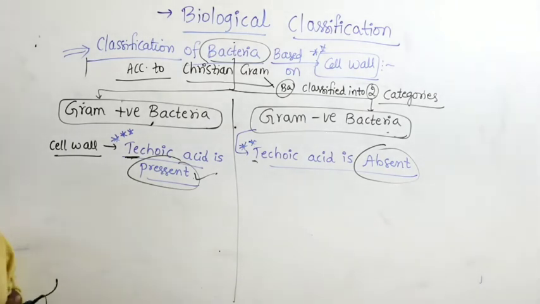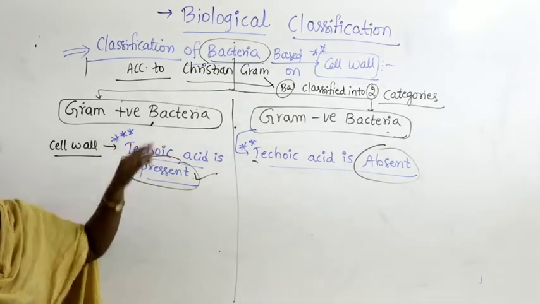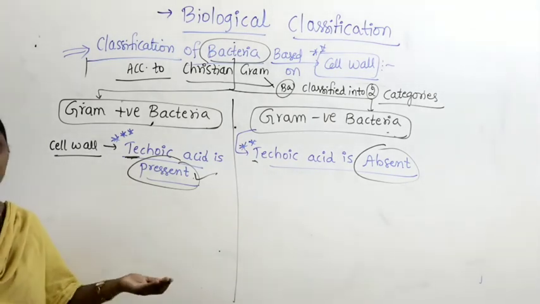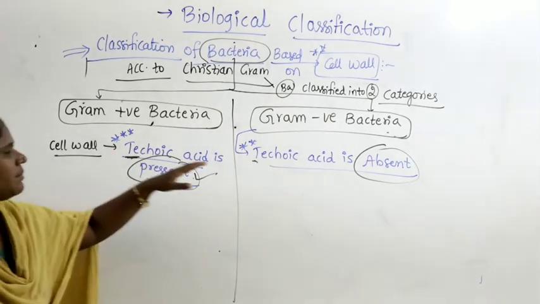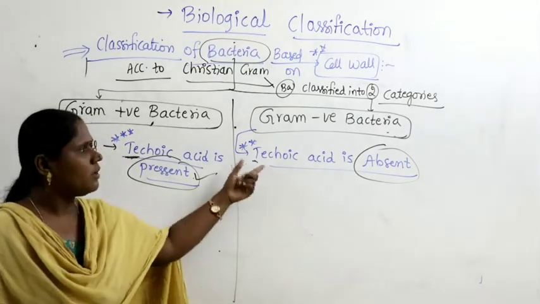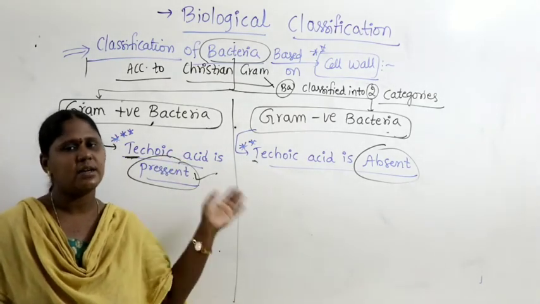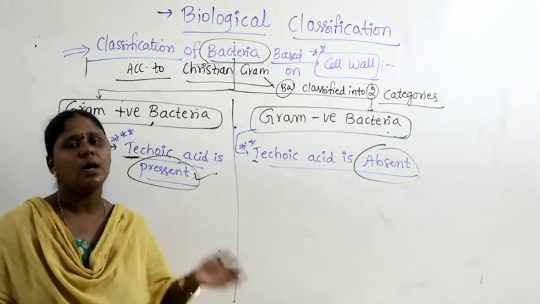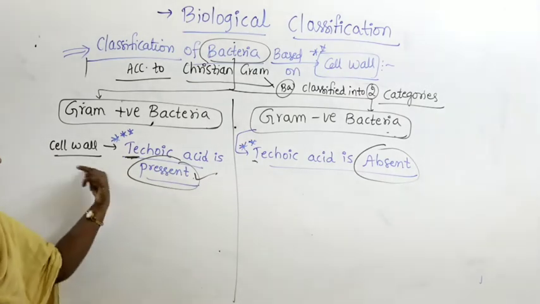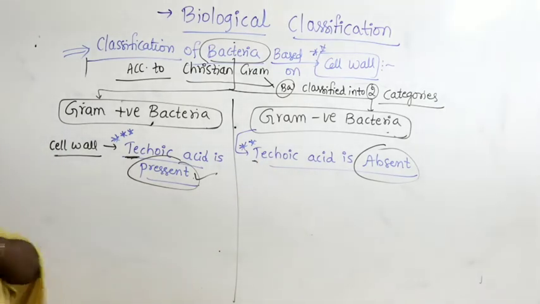This makes a very clear difference. Because of the teichoic acid present in the cell wall, this particular bacteria has the ability to absorb crystal violet dye and they stain purple, violet color. Other bacteria, because of the lack of teichoic acid in the cell wall, could not take the stain called crystal violet and they appeared colorless. Later, coating with safranin made them appear pink in color. So here there is a difference in the nature of the cell wall. Here the cell wall contains teichoic acid, here in the cell wall teichoic acid is absent.